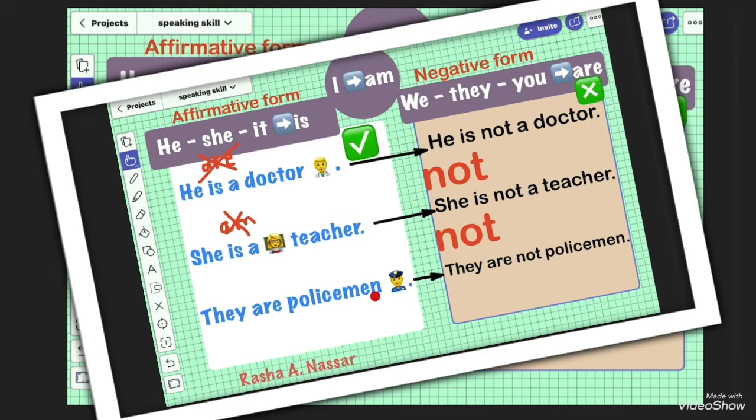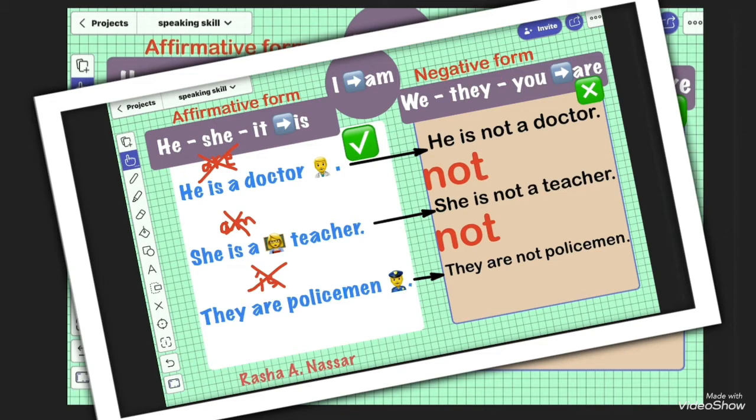They are policemen. Can I say they is policeman? No, teacher. Why? Because here I have they, and they go with are. So here he is a doctor, she is a teacher, and they are policemen. So I want to change these three sentences into negative. So I will use not. Whenever I see is or am or are, I use not in the negative form.